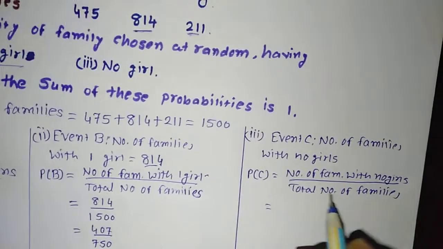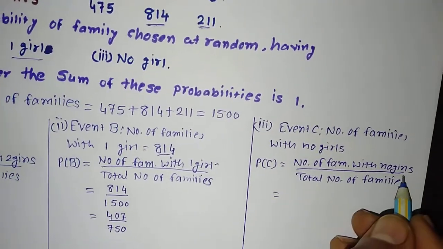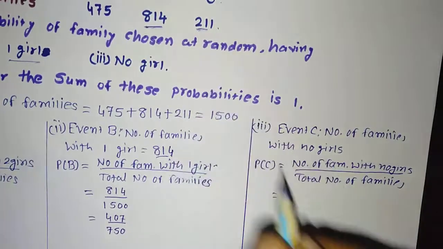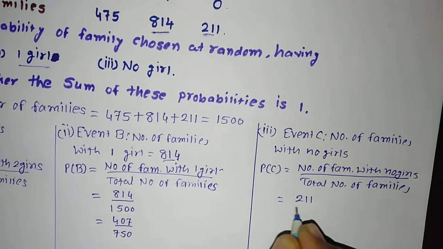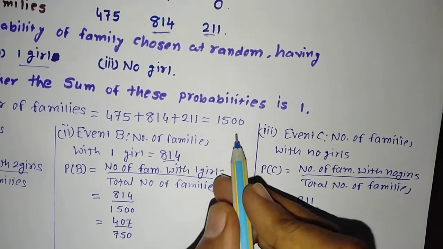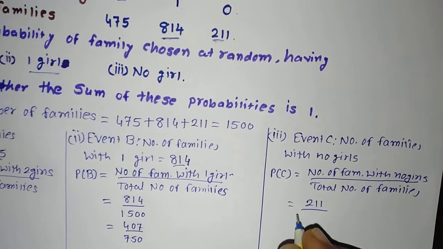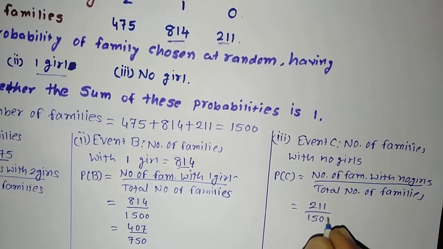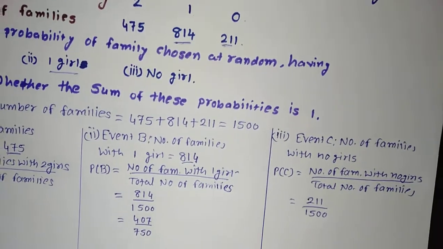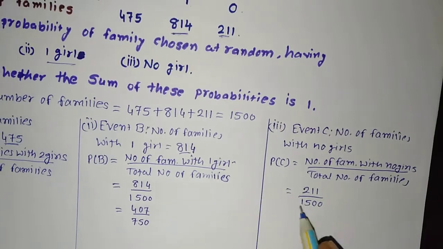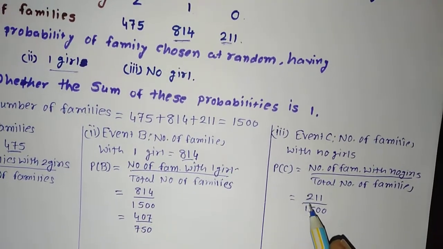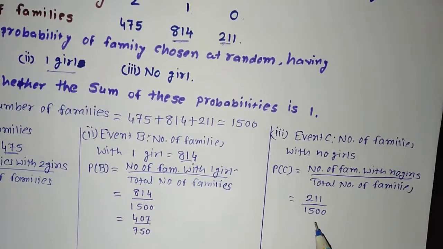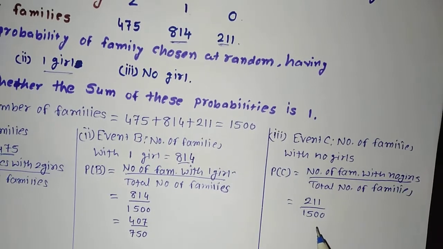Let us put the value: number of families with no girls, that is 211, divided by total number of families, that we know 1500. This will not be simplified because the factors are not the same, so it is 211 upon 1500. This will be the ultimate answer.